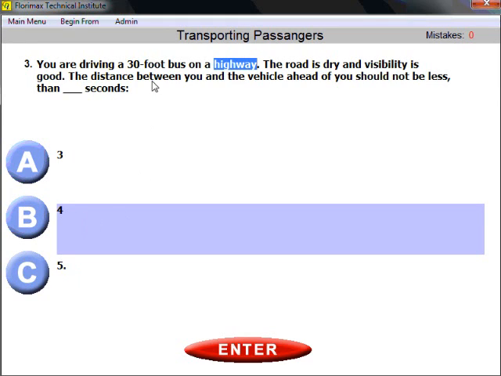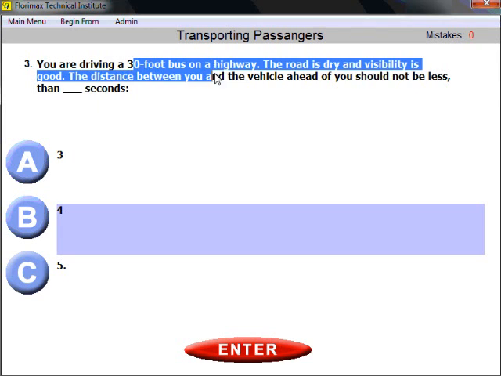You might ask why. You remember the general rule, 1 second per each 10 feet of the vehicle length. But remember, you should add 1 extra second when the speed is more than 40 miles per hour.